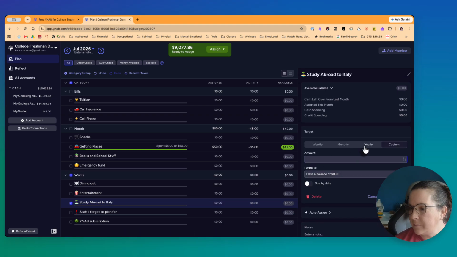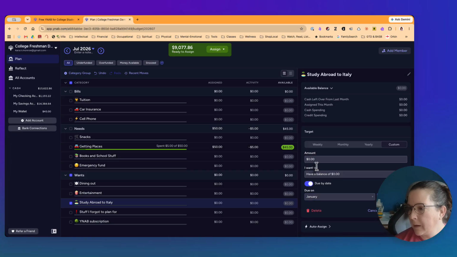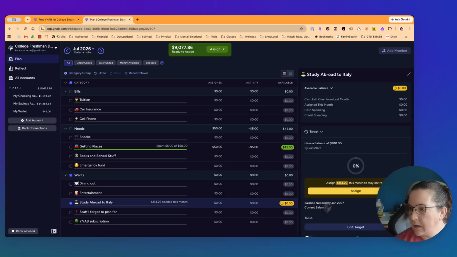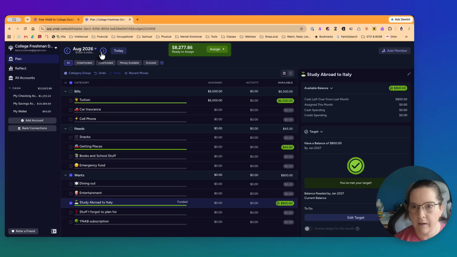And it is going to be a due by date, and this is due by January of 2027, and he needs to have a balance of $800, and he'll have to pay that out. So once you do that and you hit save target, now what it's telling me is in order to get to that June date, I need to save $114.29 every month to get to that date. So we could, because we have this big balance up here, just go ahead and say, well, there's $800. That's going to fund that every month that it needs to be funded.